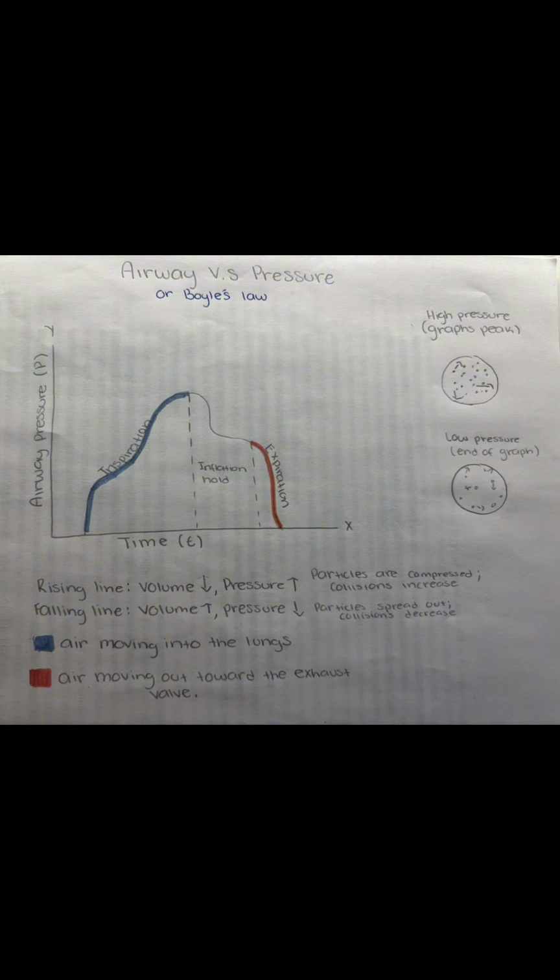So in summary, as the air is moving into the lungs, the volume decreases, the pressure increases. But as it's falling, the volume increases and the pressure decreases. All relating back to Boyle's law or any of the gas laws provided in this example.